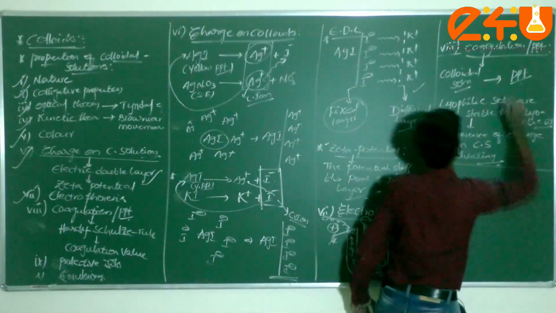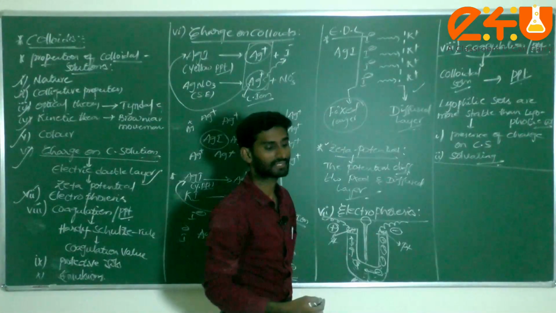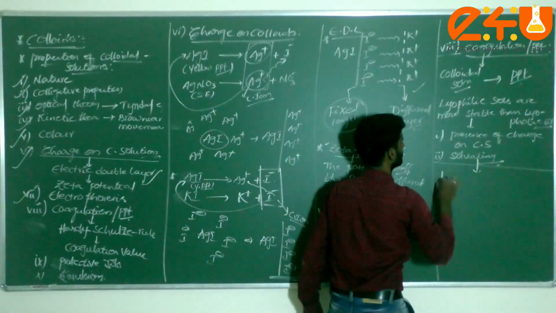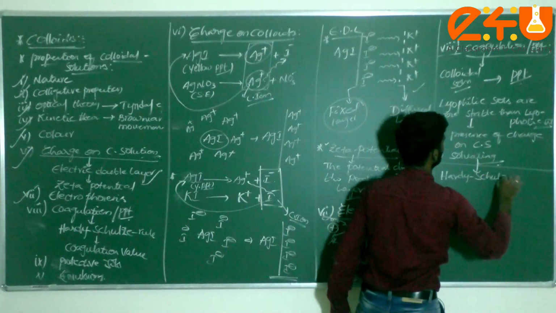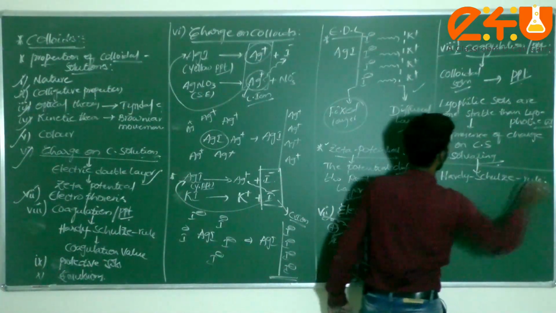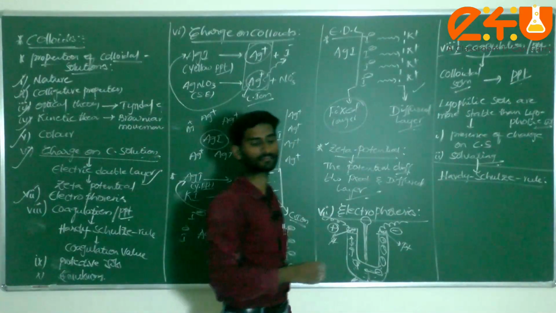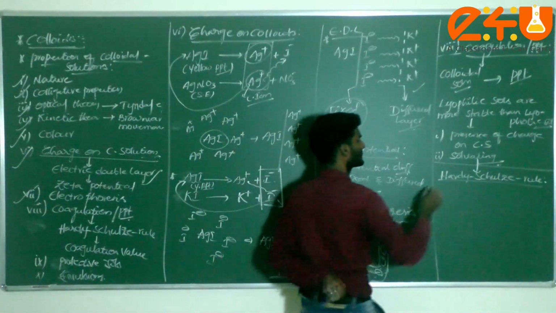And very important in coagulation, one rule comes, that is the Hardy-Schulze rule. What is the Hardy-Schulze rule?